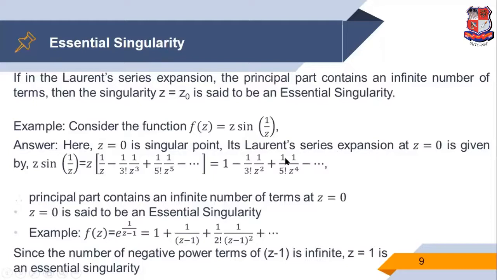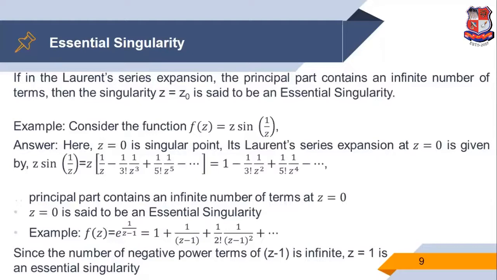Example. We consider another example. f of z is equal to e raised to 1 upon z minus 1. Expanding this function, we get this form. Since the number of negative power terms of z minus 1 is infinite, the principal part of the Laurent series is not finite, and the singular point is z is equal to 1. Therefore z is equal to 1 is an essential singularity.